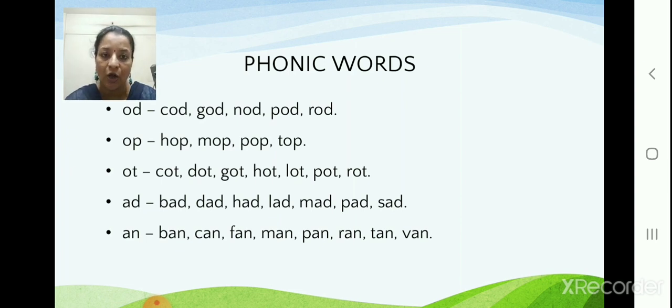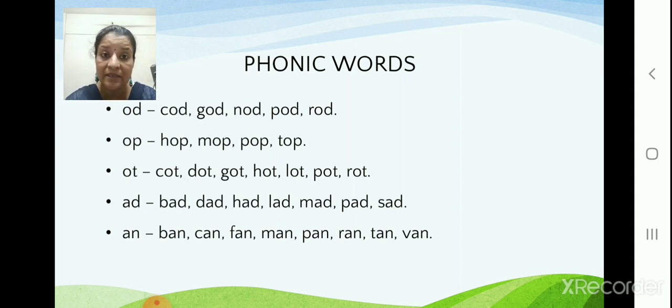COT, cot. DOT, dot. GOT, got. HOT, hot. LOT, lot. POT, pot. ROT, rot.